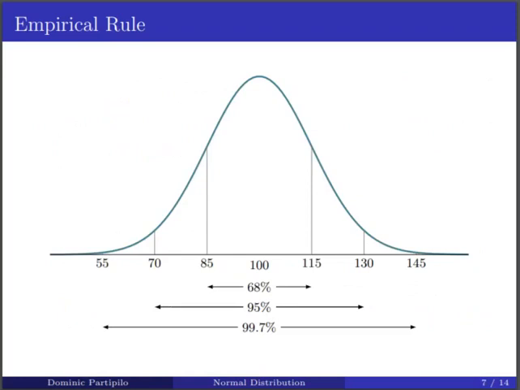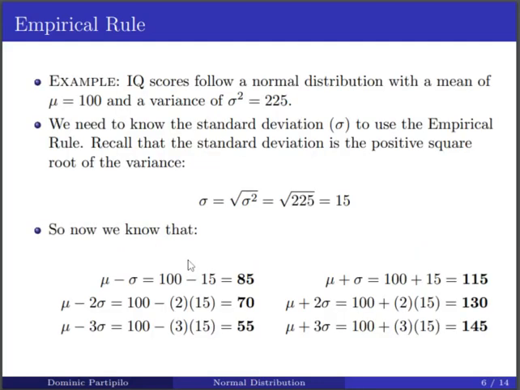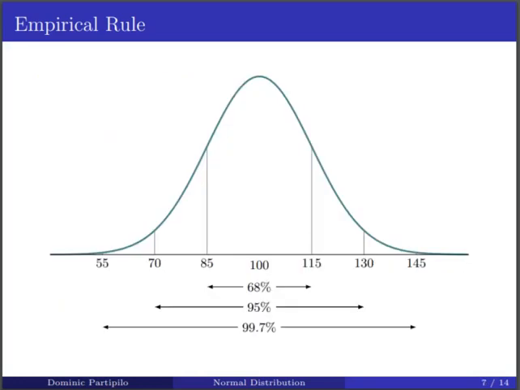If we do that, we'll end up with something like this. Remember, the mean IQ score was 100, and one standard deviation below the mean, we calculated, was 85. So that's where this piece goes right here. And then we did the same thing with 70 and with 55. We filled in all these numbers, and now we have a lot of really useful information in this one image.